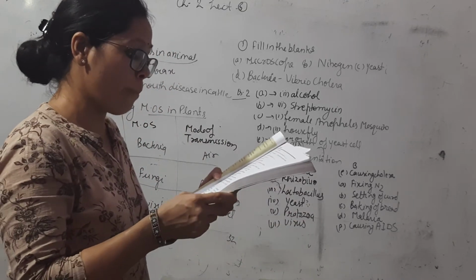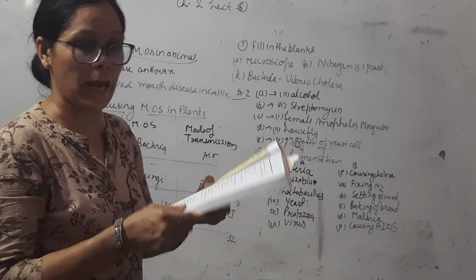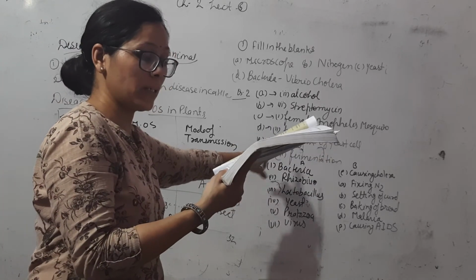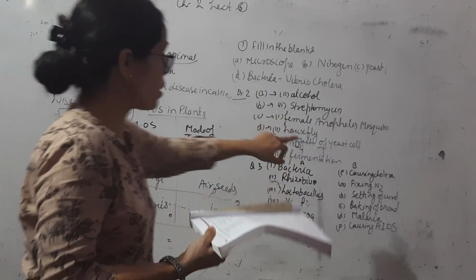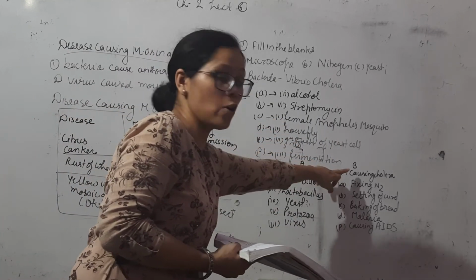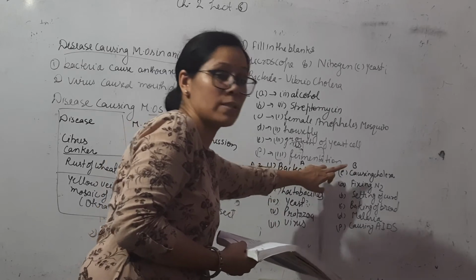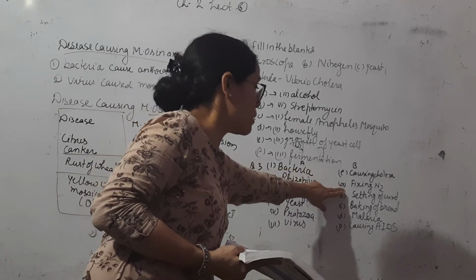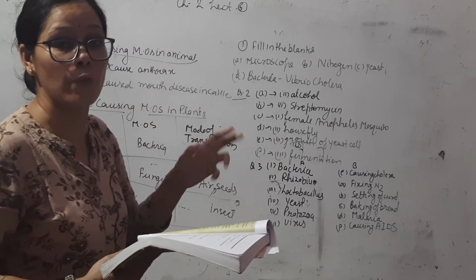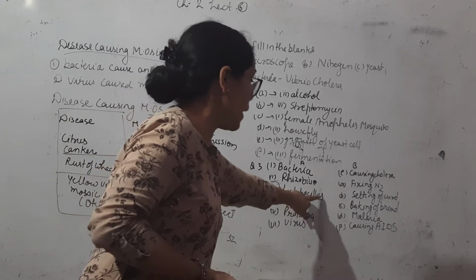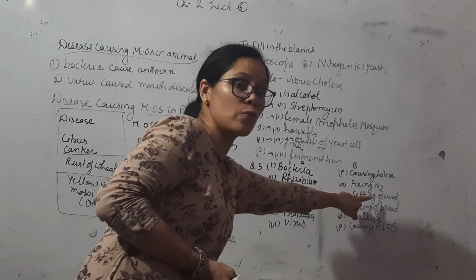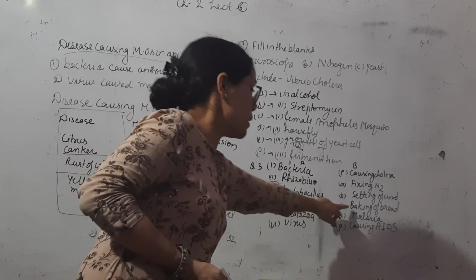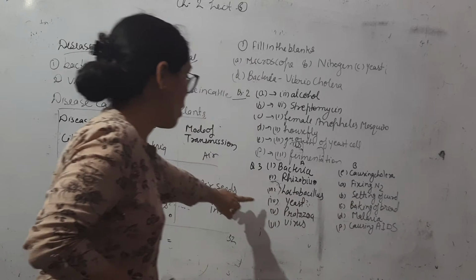Now question number three. Match the organisms in column A with their action. Column A matches with column B. Column A, bacteria. Bacteria causing cholera. So the answer of first is E, causing cholera. Second is rhizobium. Rhizobium answer is A, fixing nitrogen. Rhizobium fixes the nitrogen. Third, lactobacillus, setting of curd, which helps in conversion of milk into curd. Fourth, yeast, answer is C, baking of bread.